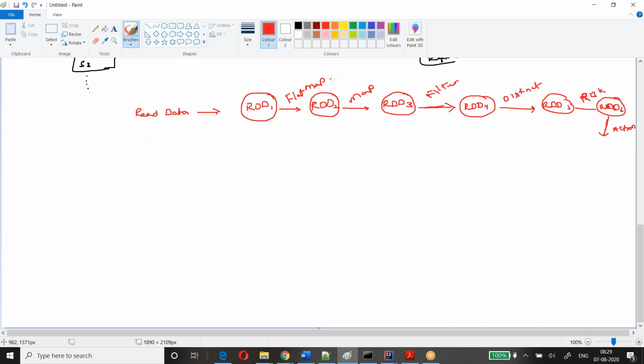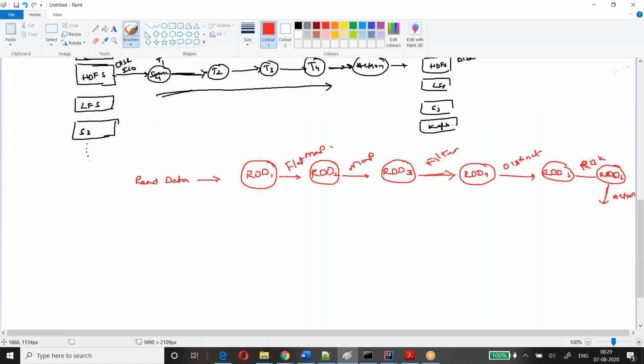Whatever these are, they're all called transformations. Not only filter, distinct, and reduce by key, these are all called transformations. The name itself is saying, transforming one state to another state, one position to another position, transforming one behavior to another behavior.